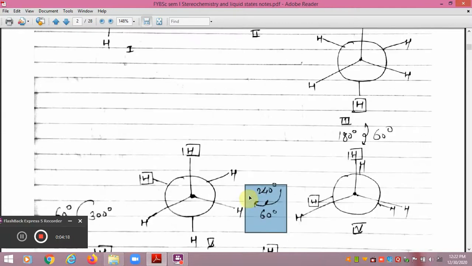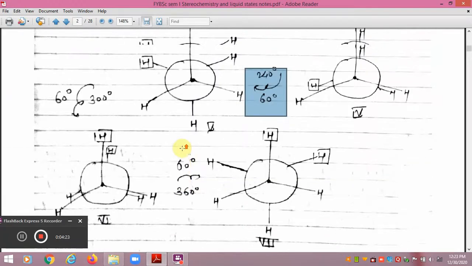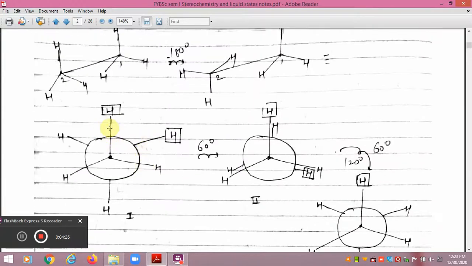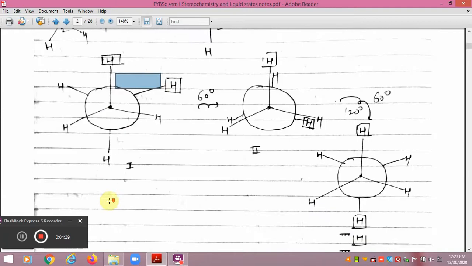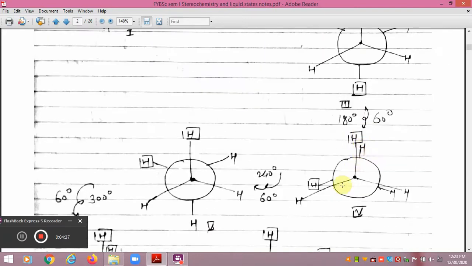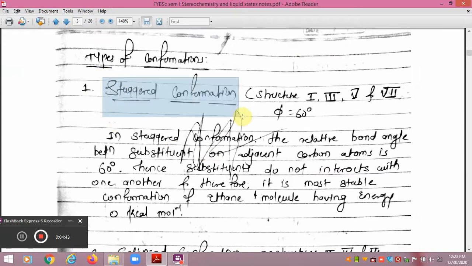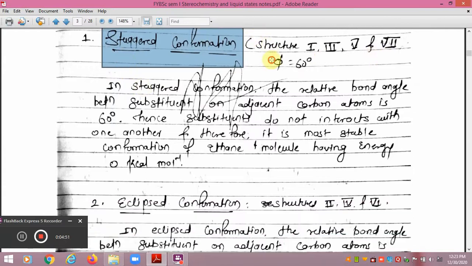If we analyze all these conformations of the ethane molecule, you will come to know that here the relative angle is 60 degrees, so this is the staggered conformation. In structure number 2, the relative angle between the substituents on adjacent carbon atoms is 0 degrees, so this is eclipsed. This is staggered, this is eclipsed, staggered, eclipsed, and staggered. So in this way we get the first set of conformations, structures number 1, 3, 5, and 7, known as the staggered conformation, where the relative angle is 60 degrees between the substituents on adjacent carbons.